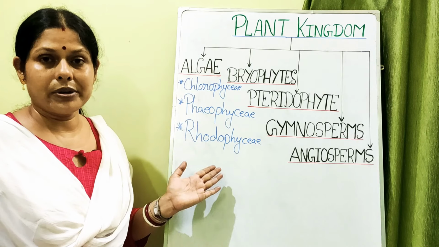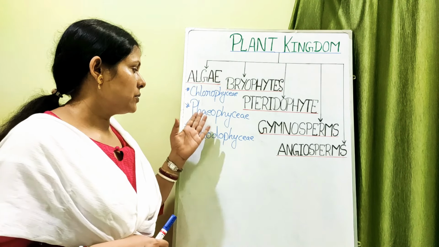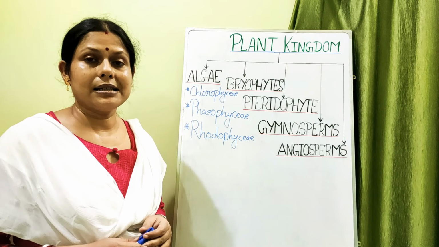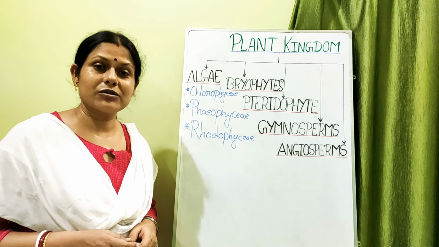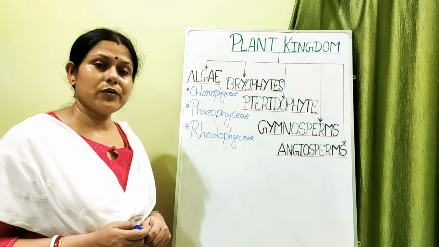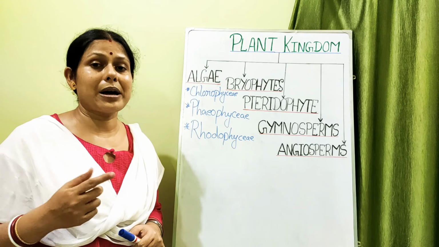They have a cell wall because they belong to the plant kingdom. The reserve food material in the various classes of algae also differs. In chlorophycean members, the reserve food material is starch. If you come to phaeophycean members, the reserve food material is laminarin or mannitol.